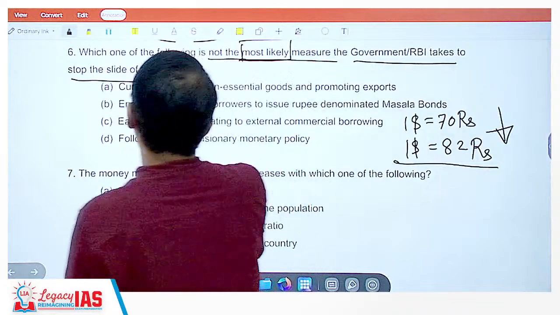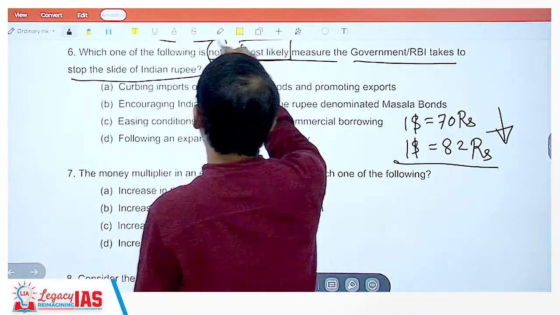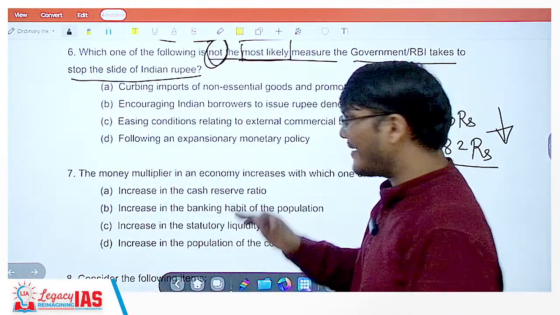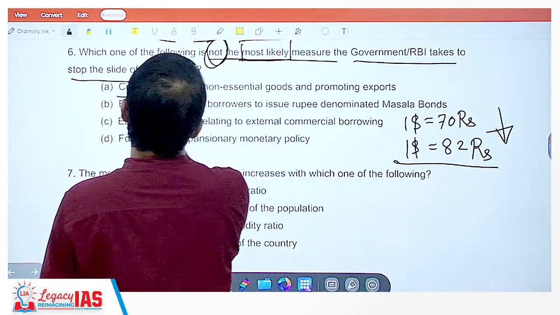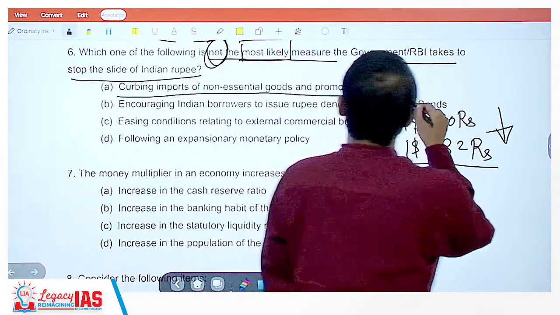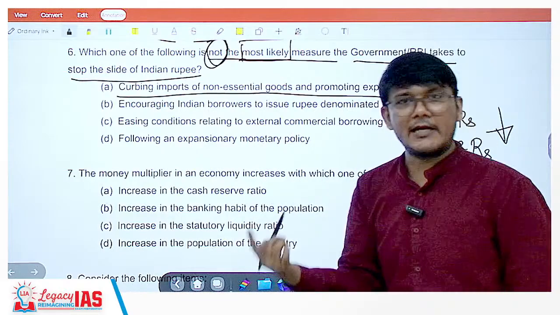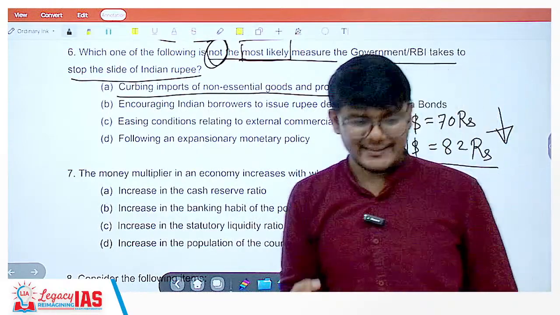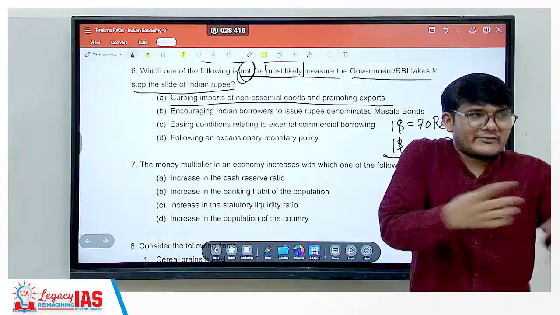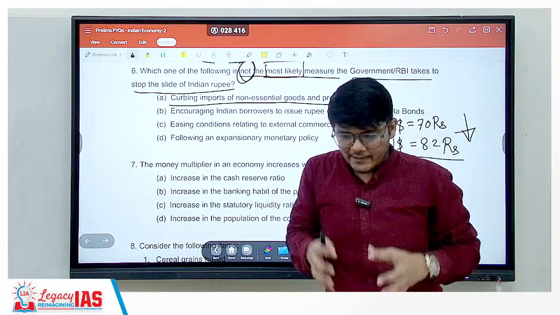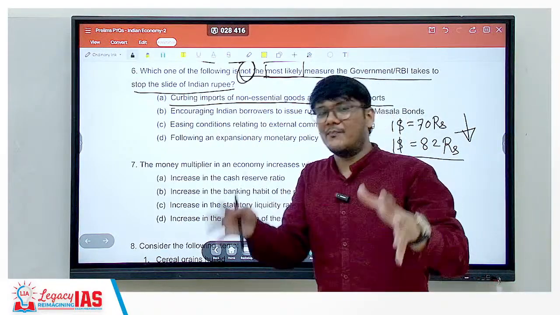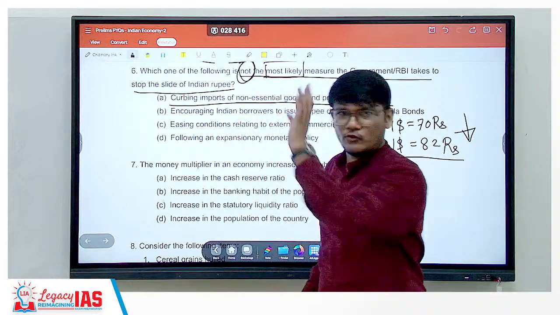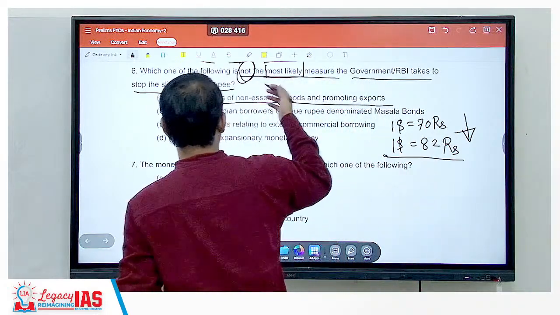Okay. First, curbing imports. Also remember there is a not here. Don't get confused. Curbing imports of non-essential goods and promoting exports. Yes, they can do that. As I said, essential things, compulsory imports you will not be able to curb. But non-essential, which are not compulsory, you can curb. So yes, the government will do it.